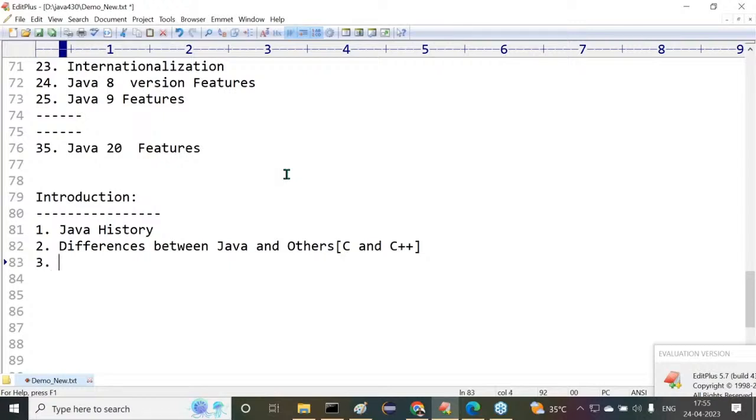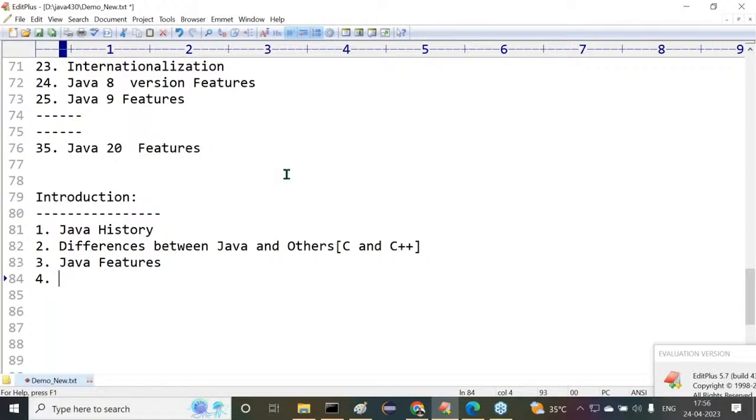That's one thing. After understanding the differences, the next one is Java features. In 5 minutes of time, if you want to know what exactly the behavior of Java is, what the nature of Java is, there we have to go with the Java features topic.